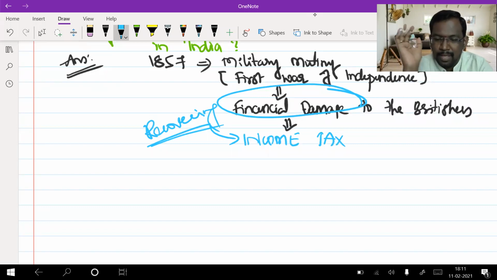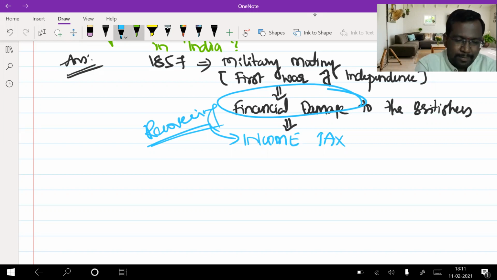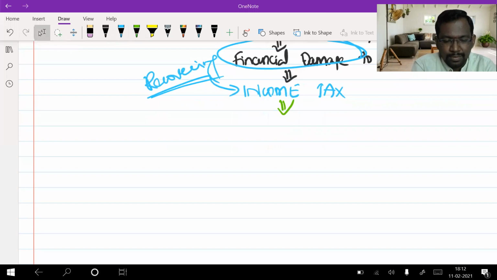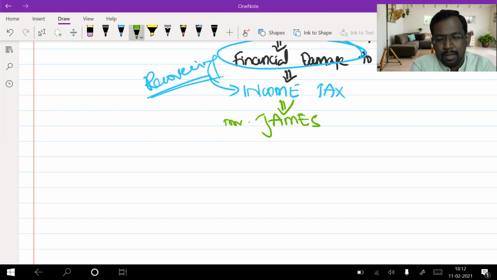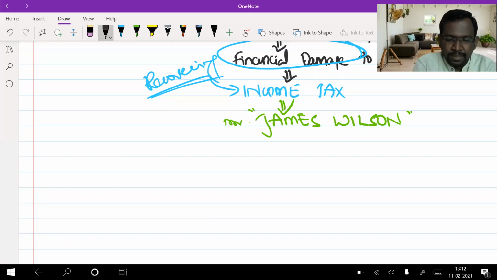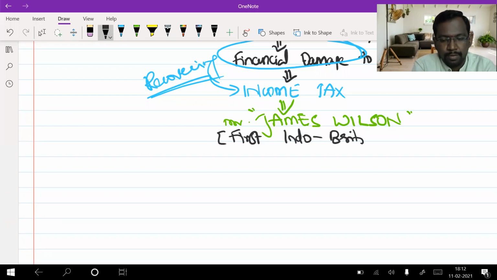And the person behind it is Mr. James Wilson. James Wilson is said to be the first Indo-British finance minister.